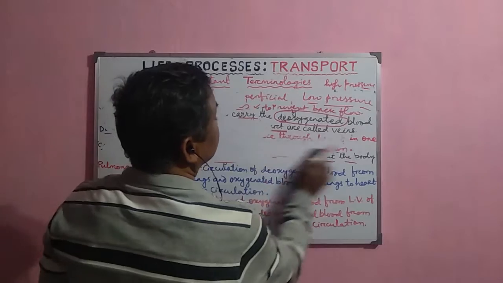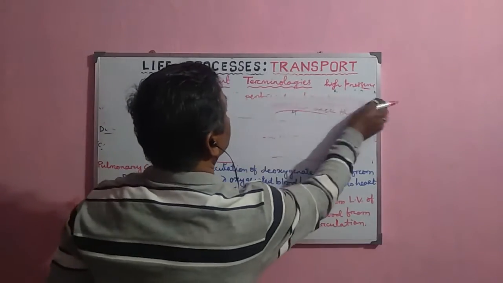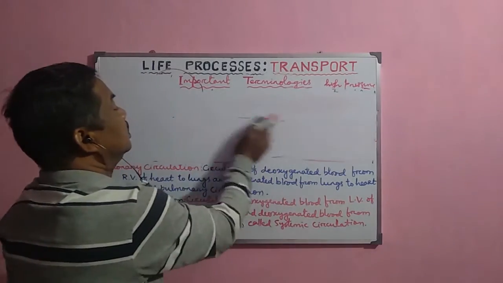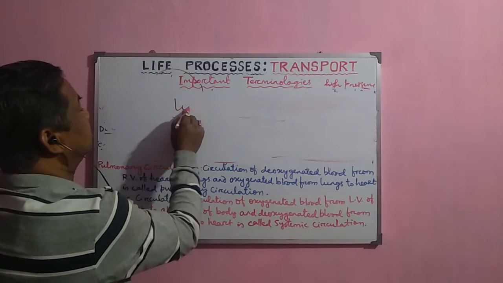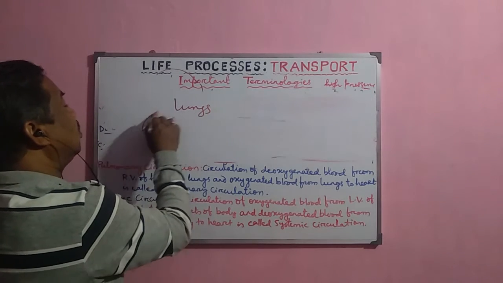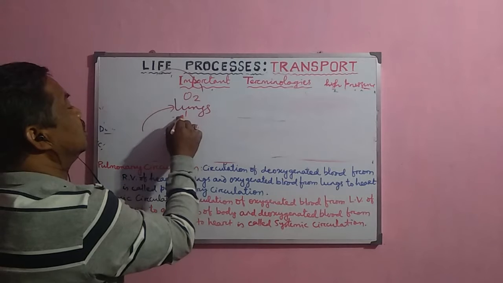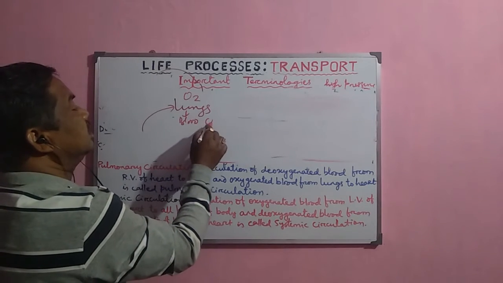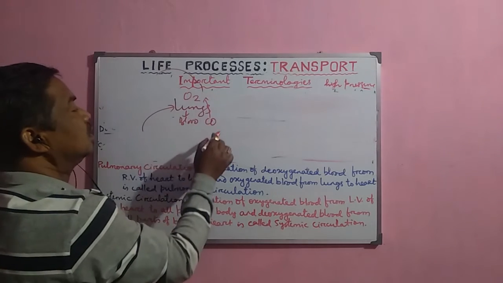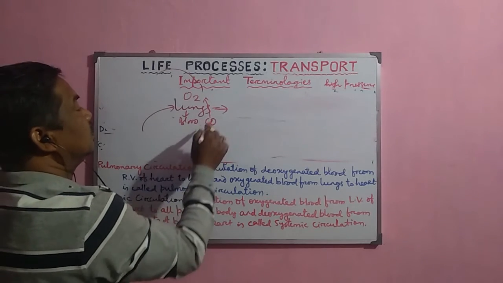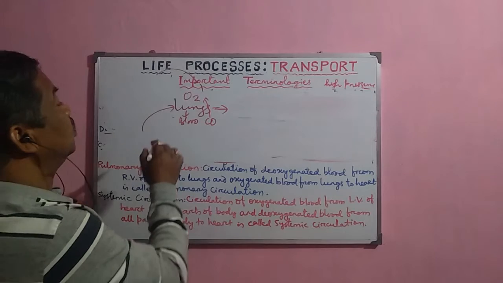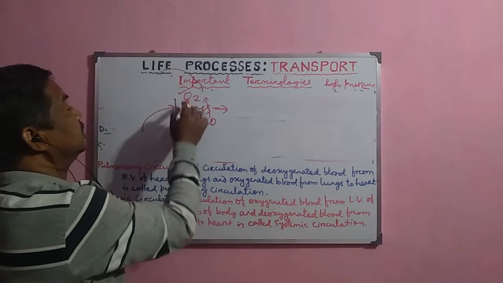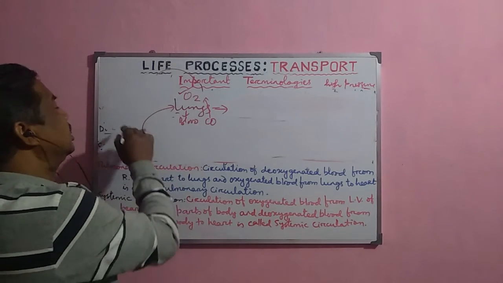In the lungs, the oxygen enters the blood circulation, and carbon dioxide leaves the blood. So when the blood reaches the lungs, the exchange of oxygen and carbon dioxide occurs.